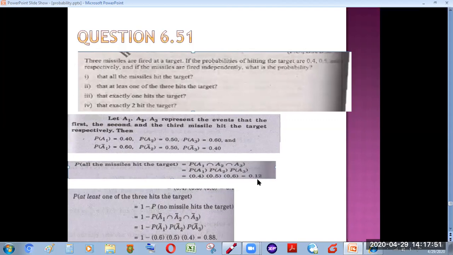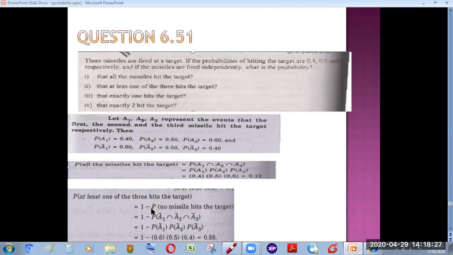Now the second part is, what is the probability that at least one of the three hits the target? At least one means, you know it very well, that one missile hits, or two missiles hit, or three missiles hit. Now, as this question becomes quite long to solve, the other option is the alternate way, that we use that no missile hits the target. So by subtracting it from 1, we can find the probability that at least one of the three hits the target.